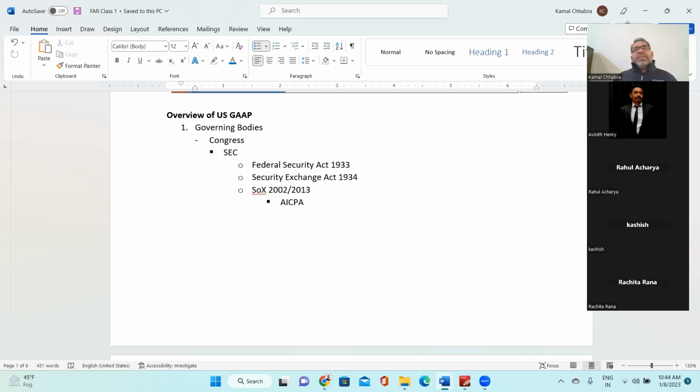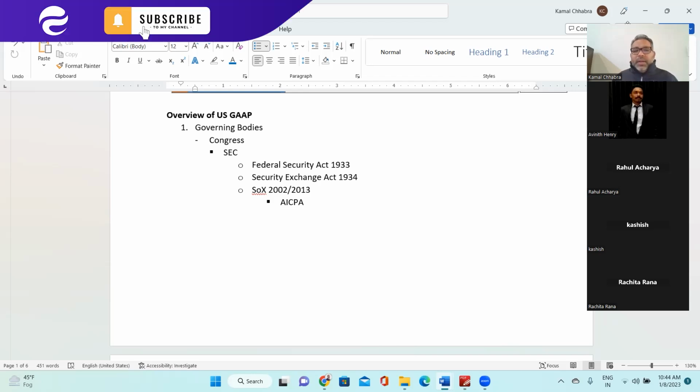The Securities and Exchange Commission in turn developed certain acts, which are the Federal Securities Act 1933, which we'll be discussing in more detail, and the second act they passed, the Securities Exchange Act 1934. Then in 2002, they came up with the SOX Act, which was further amended in 2013, right? And then they also formed a committee, or you can say an NGO, called AICPA.